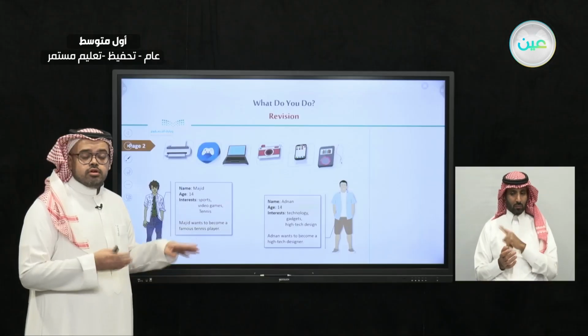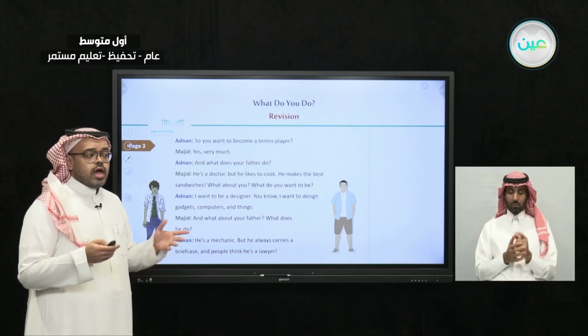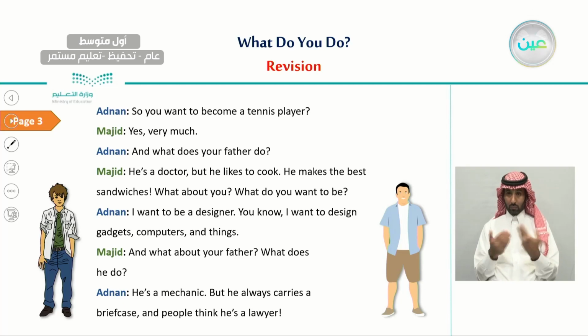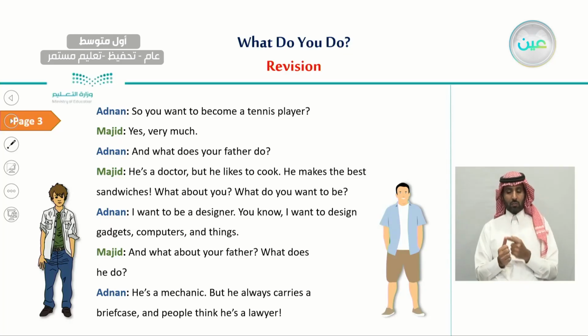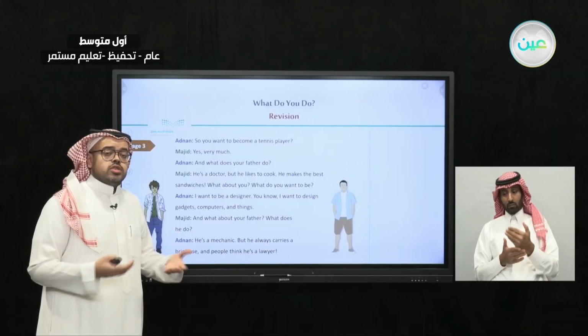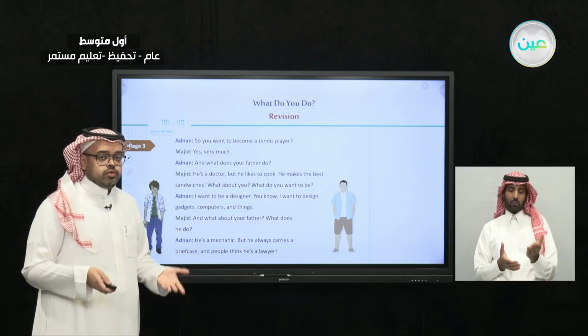So we have learned about these two friends, and also we have read a conversation about them, where each one of them says what he wants to be in the future. For example, Adnan said that I want to be a designer because I would like to design gadgets and computers and things. And also as for Majid, he said that he would like to be a famous tennis player. So each one of them talks about the things that he likes and the profession that he would like to be in the future.